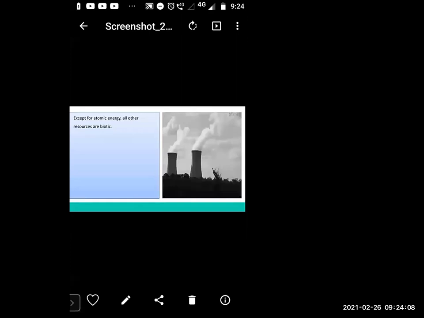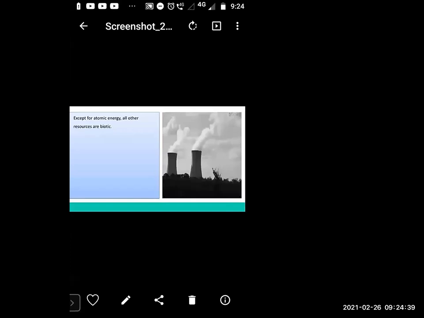So biotic means the energy we get from living things. We have seen that petrol, diesel, that is also biotic. How is petrol, diesel biotic? Because we get it by the process of sedimentation, and it takes 100 to 1,000 years.